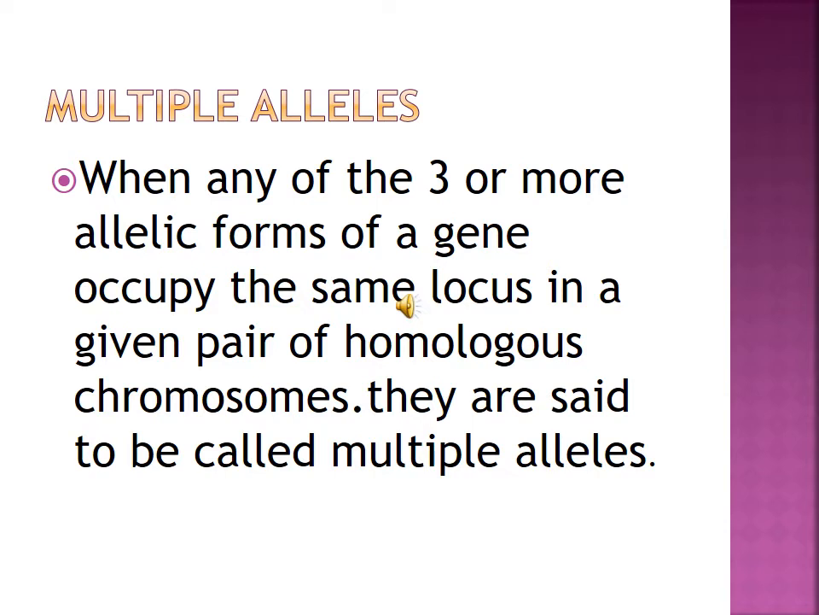A given phenotype trait of an individual depends on a single pair of genes, each of which occupies a specific position called the locus on the homologous chromosome. When three or more alleles of a gene occupy the same locus in a given pair of homologous chromosomes, they are called multiple alleles. Okay.